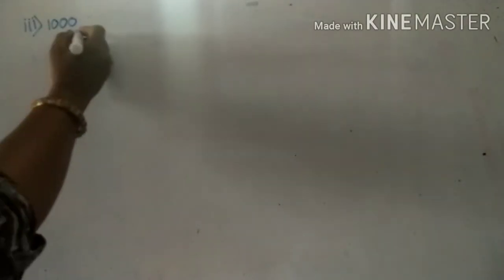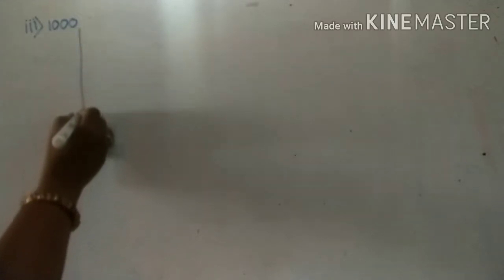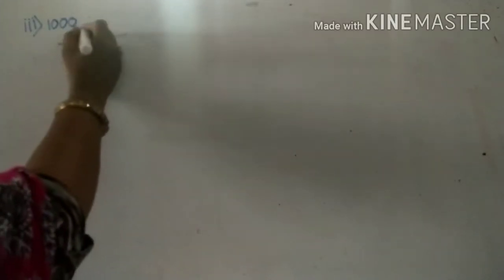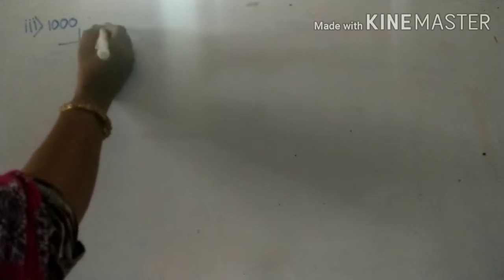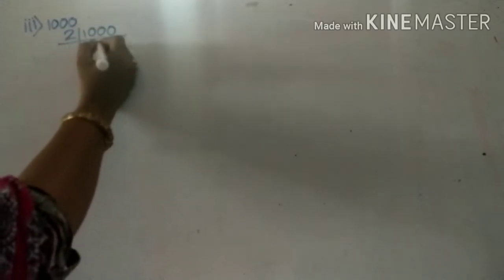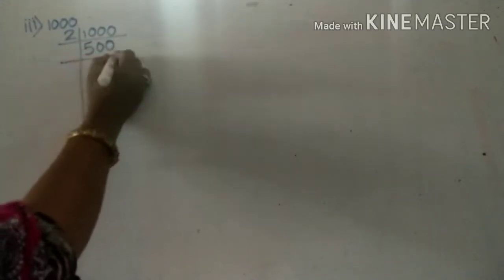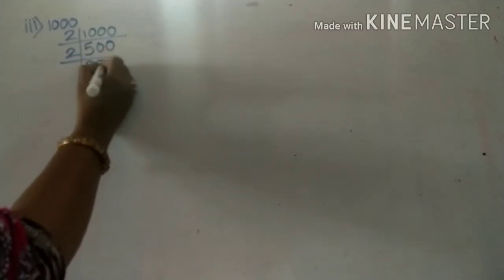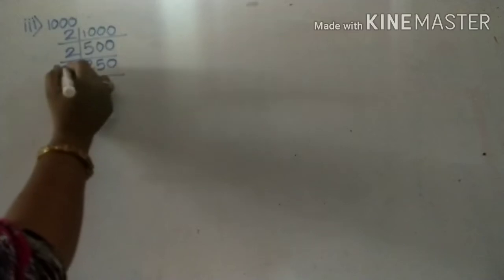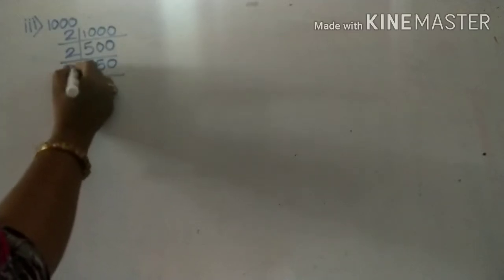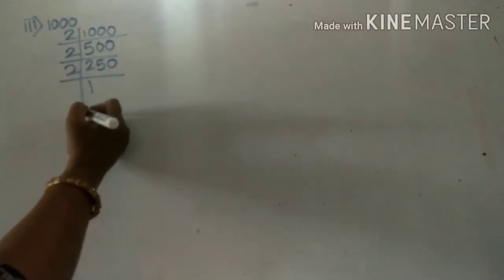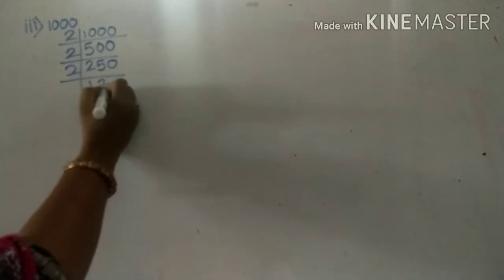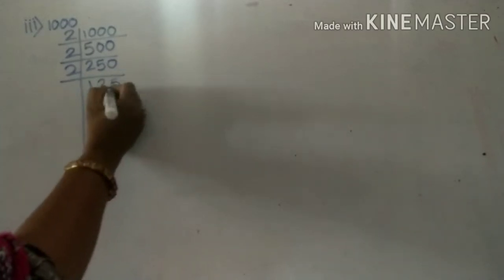Third one, 1000. Now we'll find out the factors of 1000. 2 5s are 10, remaining 2 zeros. 2 2s are 4, 2 5s are 10. Again it is divisible by 2, 2 1s are 2, 2 2s are 4, 2 5s are 10.